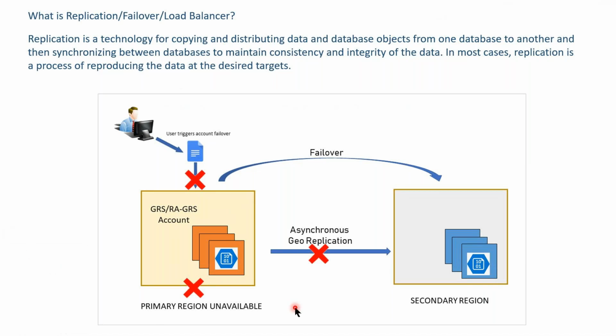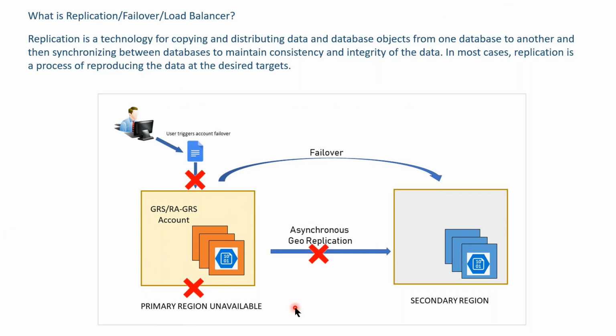We discussed already, a region is a data center. What is a data center? A data center is a server room where we host all the devices like switches, routers, gateways, load balancers.